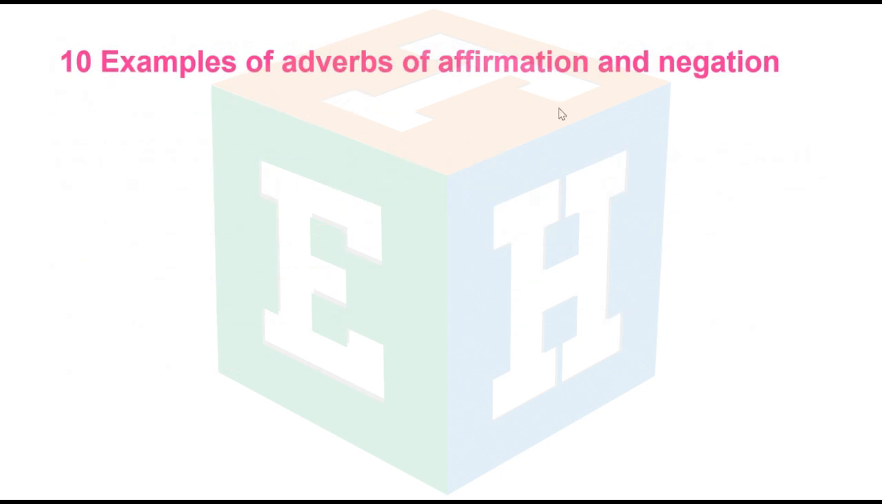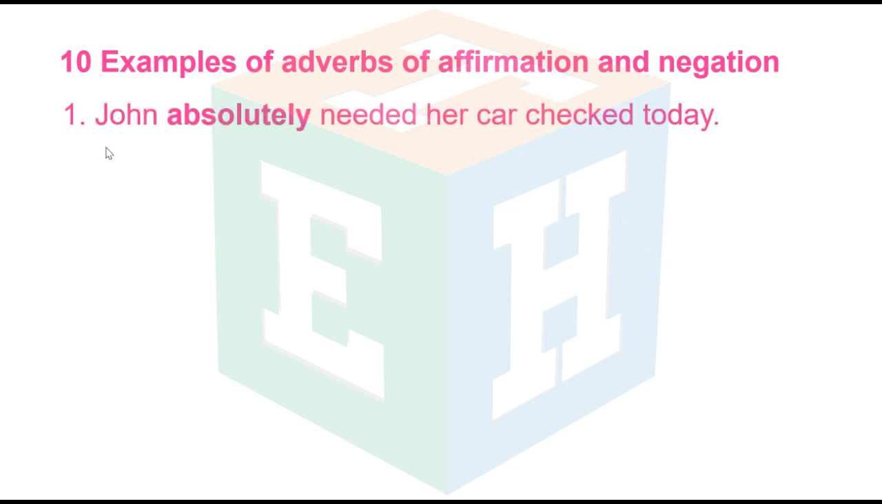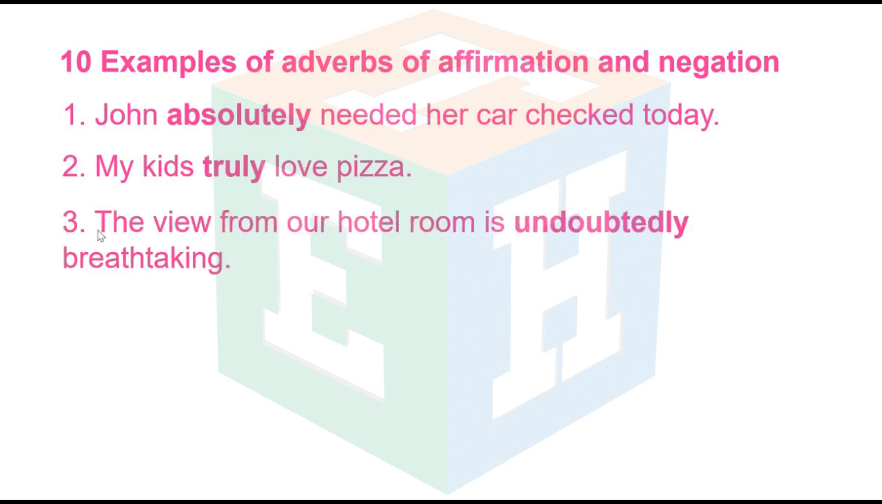10 examples of adverbs of affirmation and negation. Number one, John absolutely needed her car checked today. So this is an adverb of affirmation: absolutely. Number two, my kids truly love pizza. So we have here the adverb of affirmation truly. Number three, the view from our hotel room is undoubtedly breathtaking. So we have here undoubtedly.